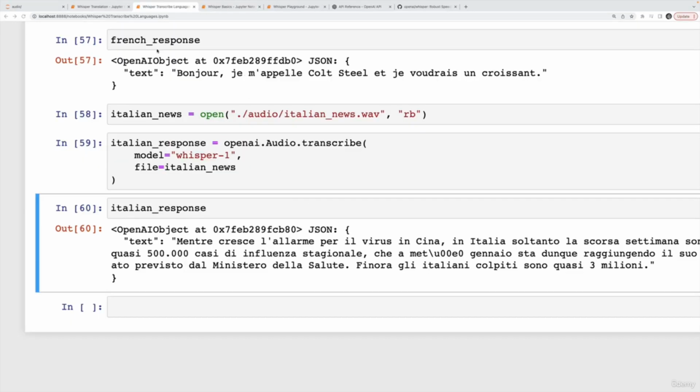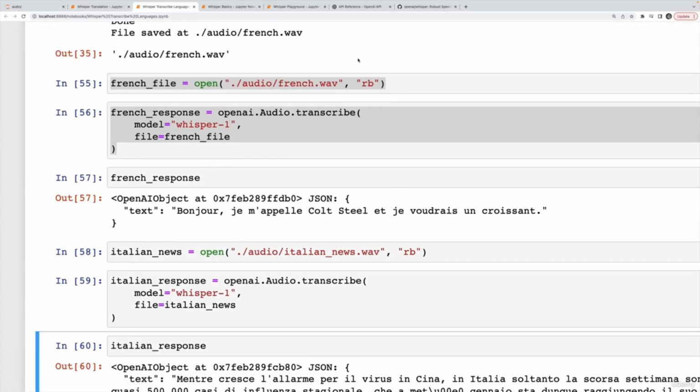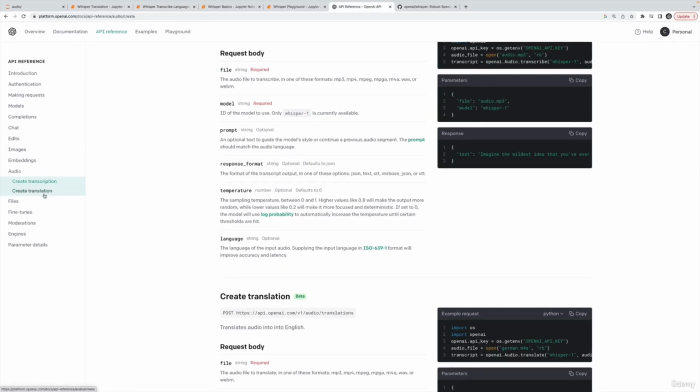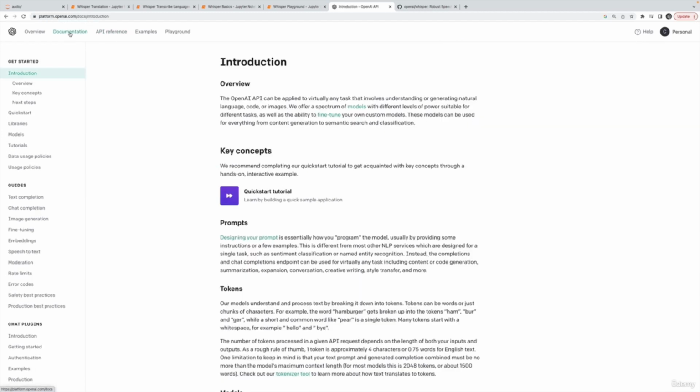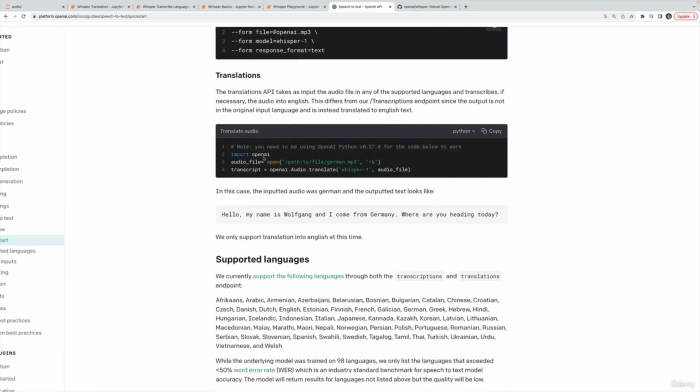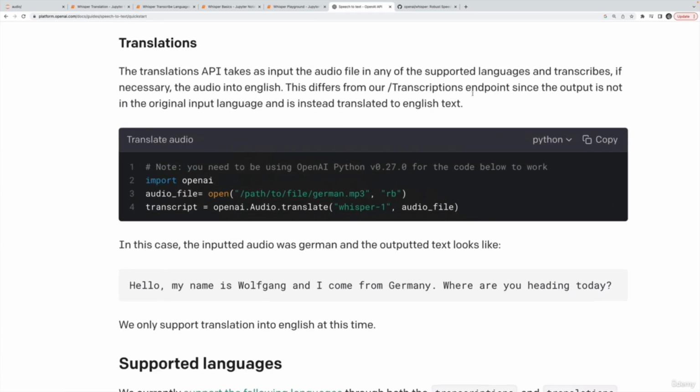All right. So the next thing I'll show you is how to have Whisper translate an audio file to English. And currently that's the only option. If we look at the API documentation for Create Translation, actually, if we go to the documentation, not the reference, and then we go to speech to text, here it is. It mentions that it only transcribes to English text at the moment.